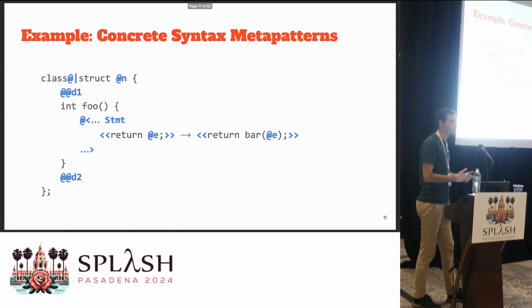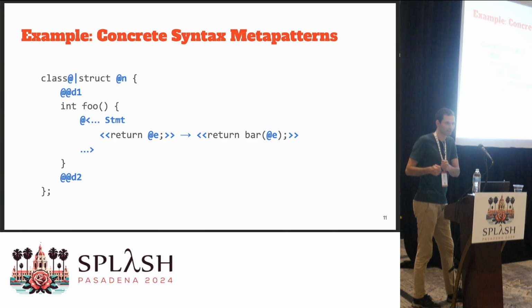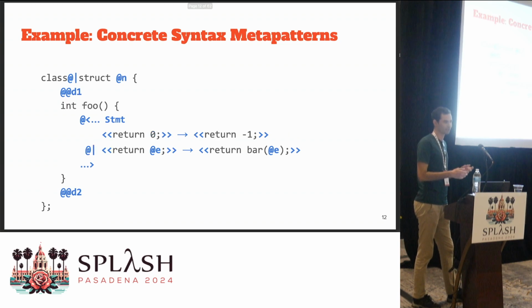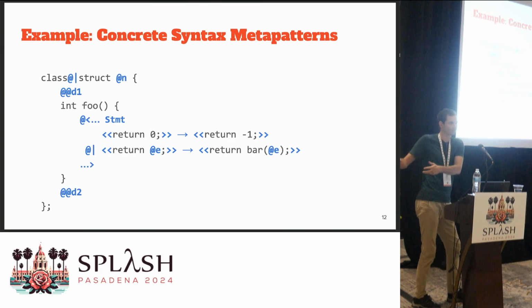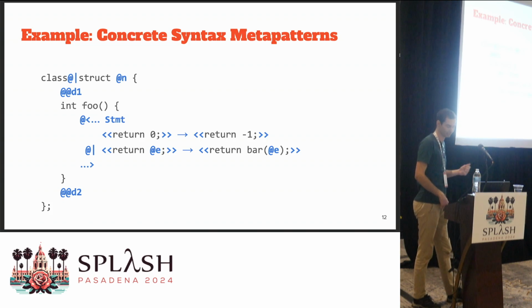I can add a patch to it, so I can patch all return statements to something else. In this case, I am wrapping some function called bar around the expression that I'm matching on. And I can just keep on going. I can add another disjunction here where we have some kind of default case: if we match on a return 0 statement, then we patch that to return -1, and otherwise we do the other case.